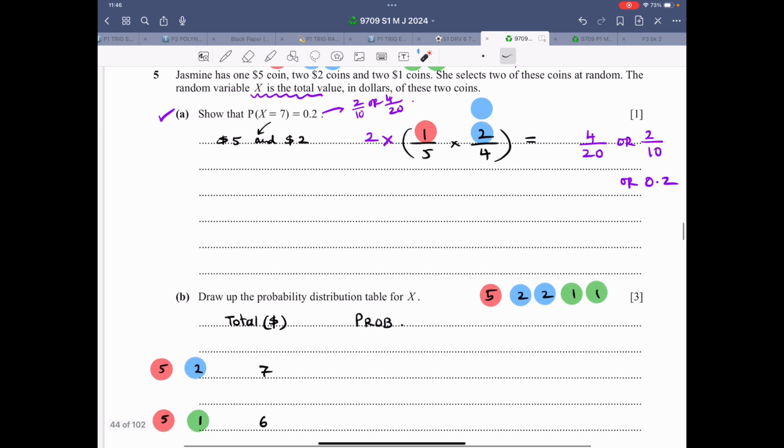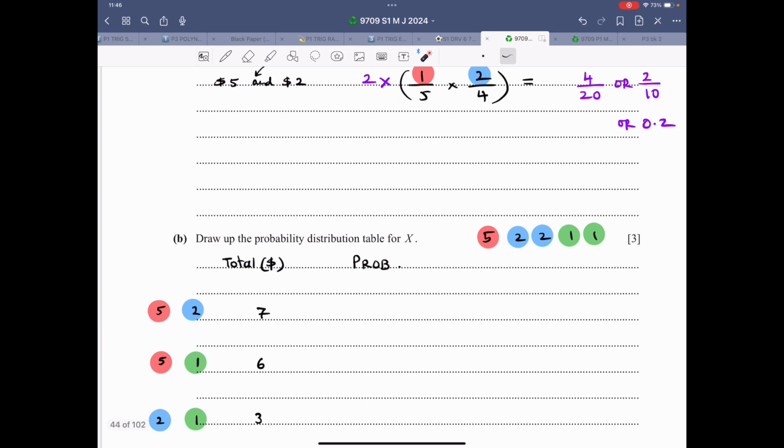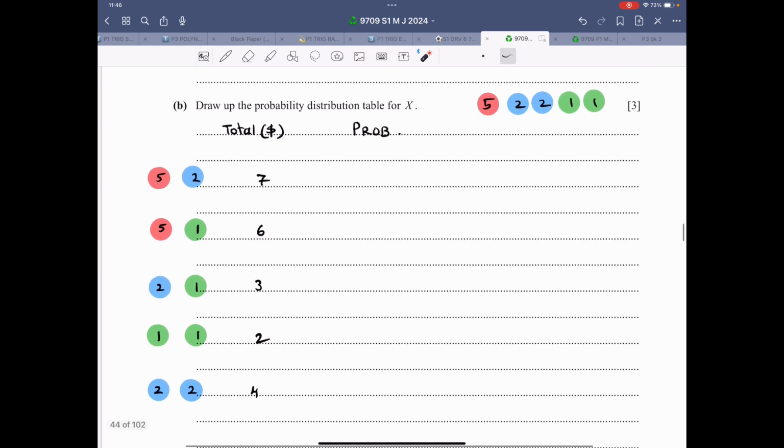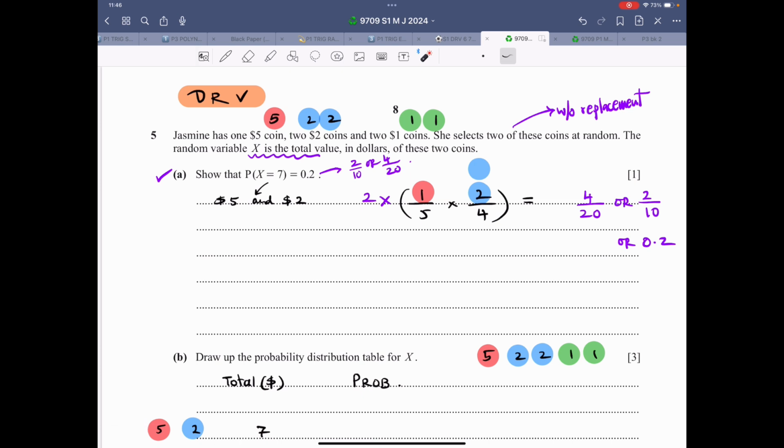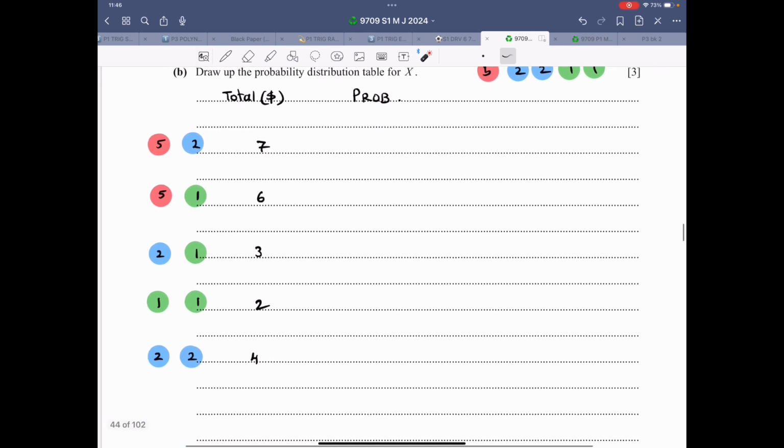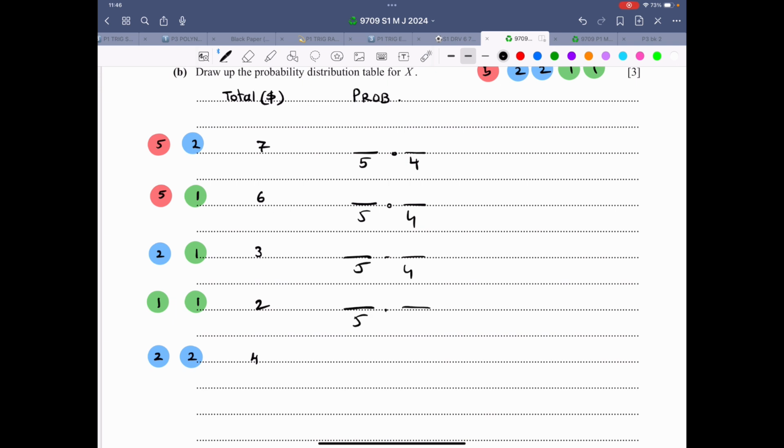So now this thing is done. Let's move on with the rest of the question. The same data is right over here, and there is this option of 5 and 2 which is already dealt with in the first part. The examiner gives us some additional support, so this answer is for checking. Now over here we have 5 and 1. Let me first do the setup. That is 5 and 4 for all of these. So this is 5, this is 4, that's 5, that's 4, that's 5, that's 4, that's 5, and that's 4.